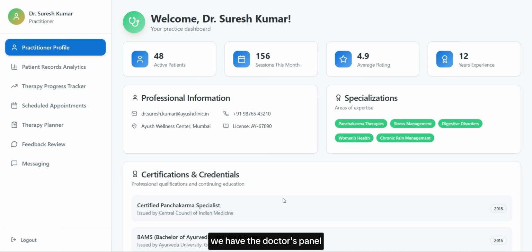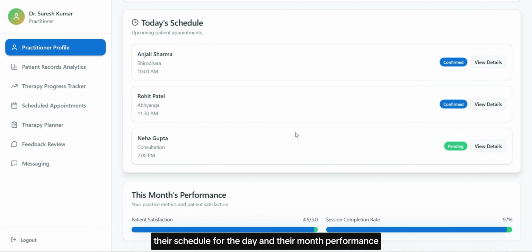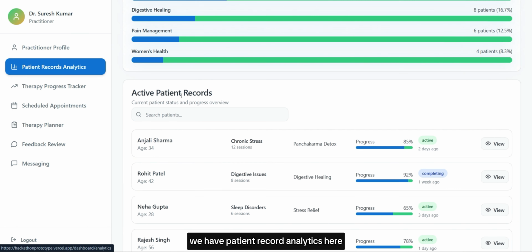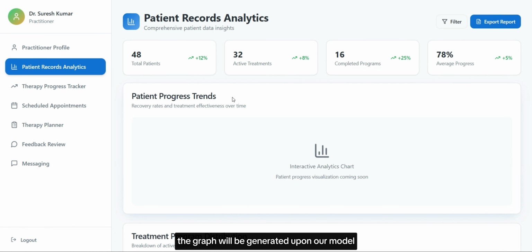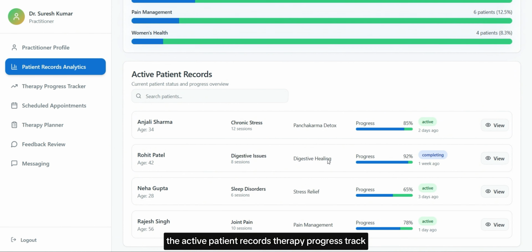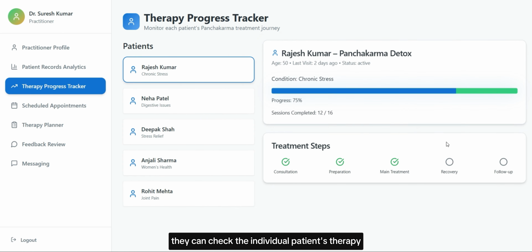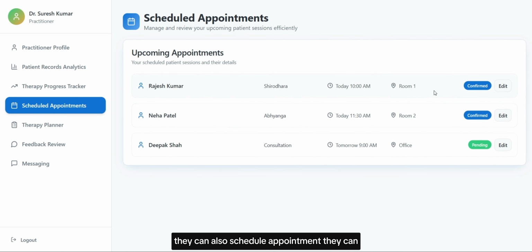We have the doctor's panel. Starting will be the doctor's details, their schedule for the day, and their monthly performance. We have patient record analytics. Here the graph will be generated by our model, showing the treatment program distribution and the active patient records. Therapy progress track: they can check the individual patient's therapy, the steps done and the ones left. They can also schedule appointments.